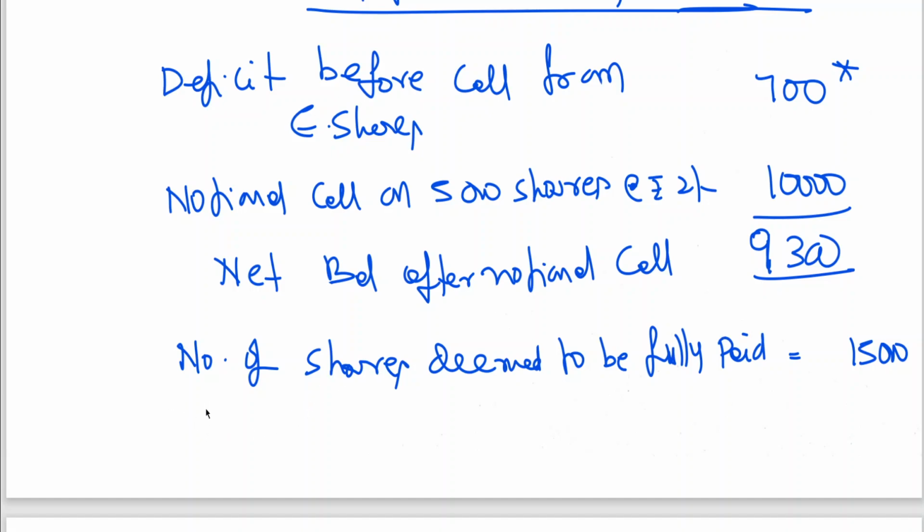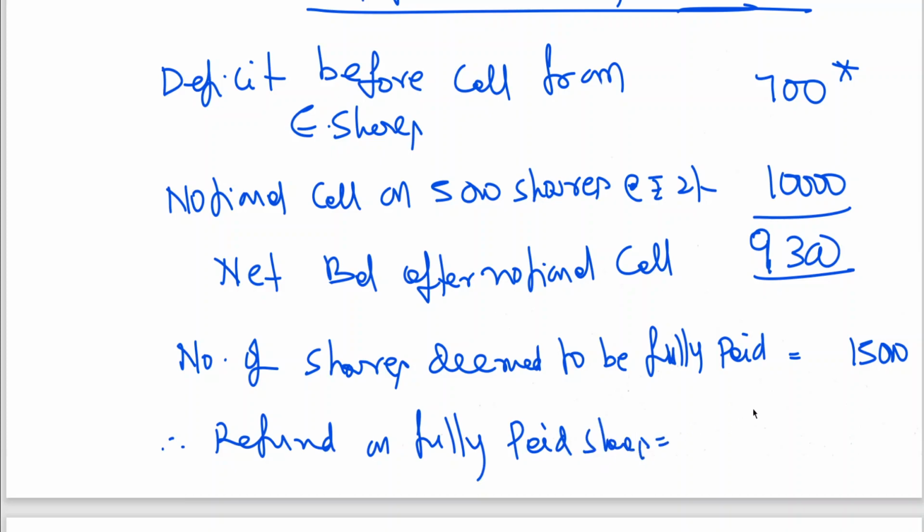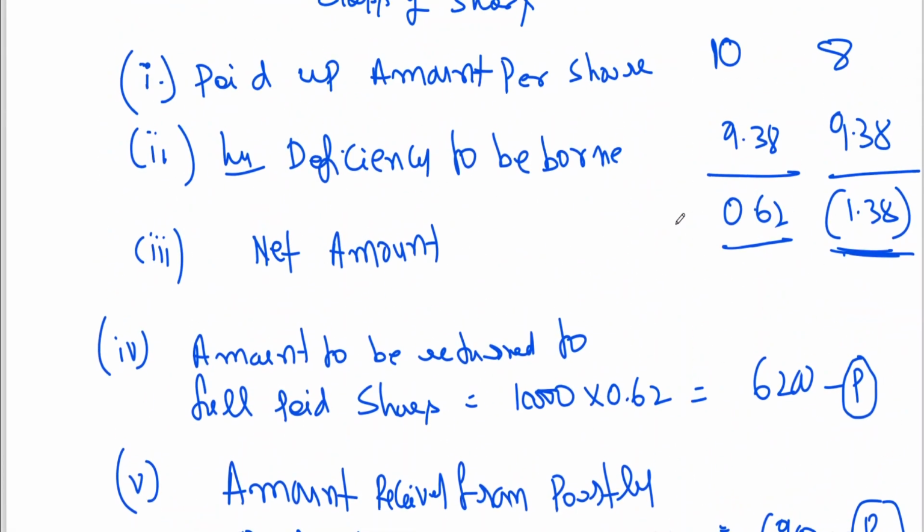Now refund. Therefore, refund on fully paid shares is equal to 9,300 by 15,000. You can take a calculator and work it out. 9,300 by 15,000 is coming to 0.62. We got the same thing, no? Amount to be refunded.